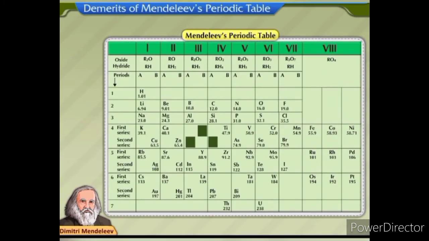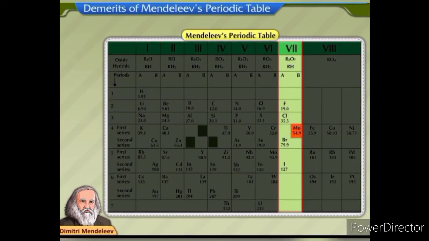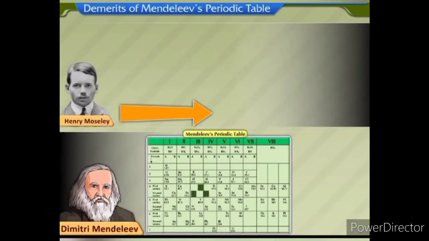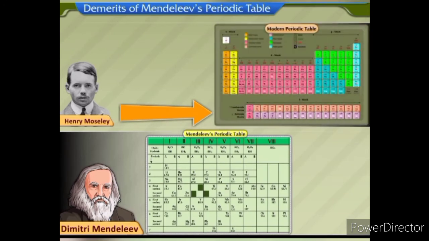Certain chemically dissimilar elements were placed together. Manganese was placed with halogens, though they both are chemically dissimilar. Henry Moseley tried to correct these defects in the modern periodic table, which is the present system of classification of elements.